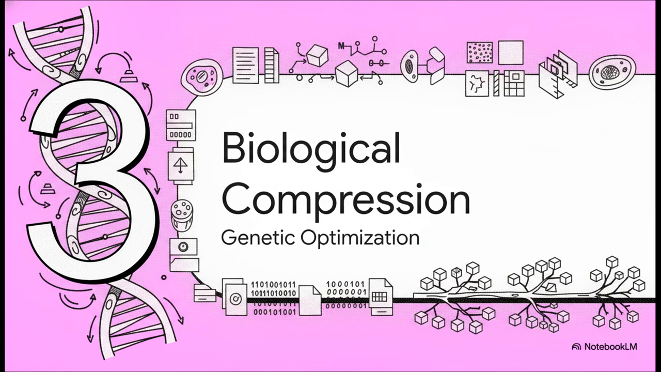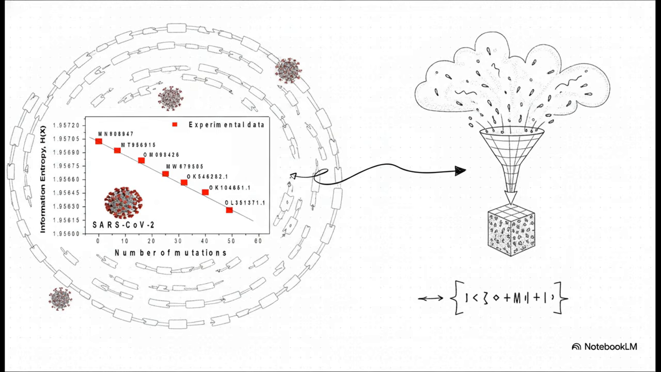Section 3. Biological data compression. Now let's look at biological substrates. This empirical data from the SARS-CoV-2 virus tracks its Shannon information entropy over time. Under a traditional Darwinian model, mutations are considered random physical events. Yet the data reveals a stark linear downward trajectory in information entropy. Analysis of these RNA sequences mathematically proves that as biological data mutates, its informational footprint predictably and consistently drops. The virus is, quite literally, compressing its own file size.